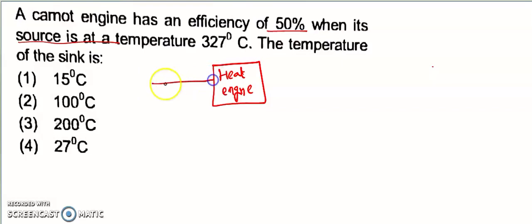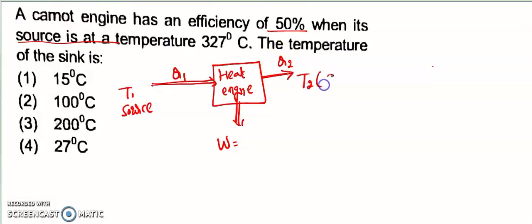The temperature T1 is the source, which gives Q1 heat, then work done. The heat released is Q2, and T2 is the temperature of the sink. Work done is equal to Q1 minus Q2. This is the concept of the Carnot engine.